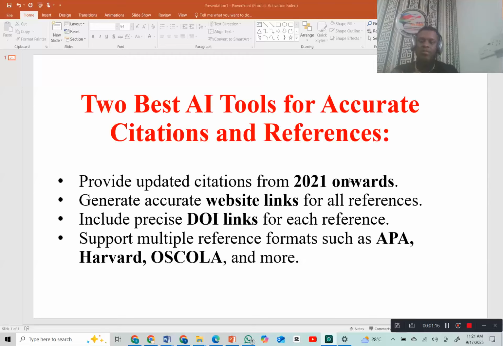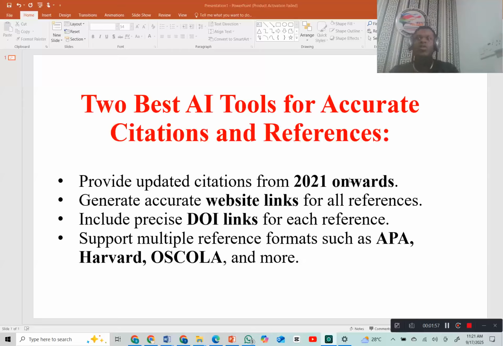But the problem with ChatGPT is that even if it can generate accurate citations, like 60% of the time, it might generate inaccurate citations. Are you getting me? So that being said, I decided to bring out the tools that specifically focus on giving you the best citations for your work. One of their core functions is to generate accurate citations, unlike ChatGPT, where generating in-text citations is not a core function. Most people don't know this.